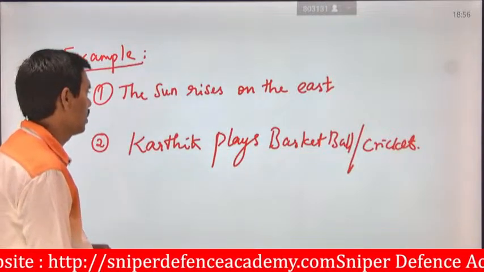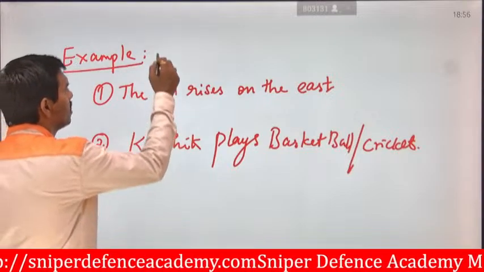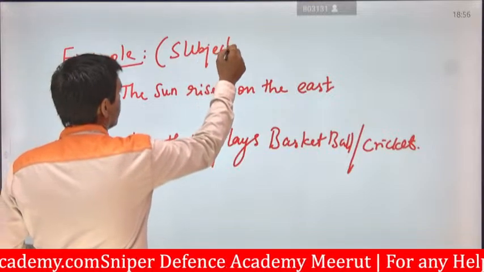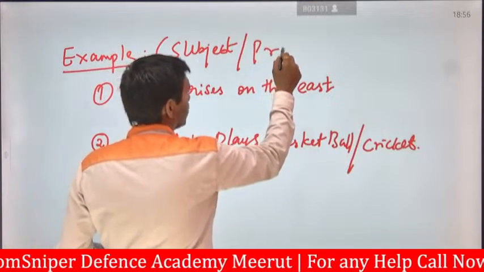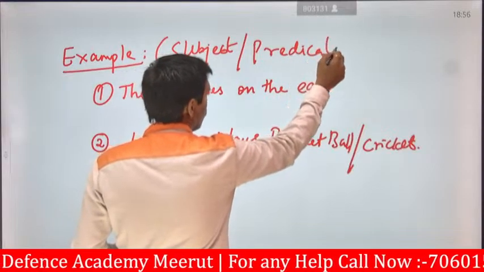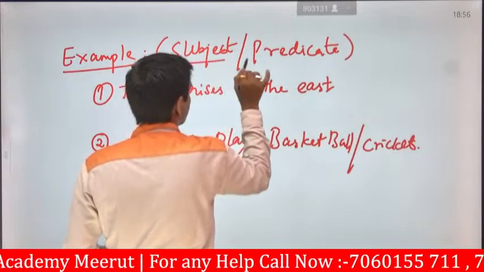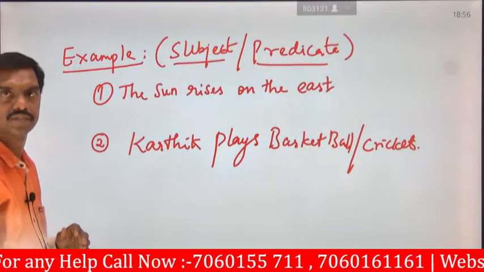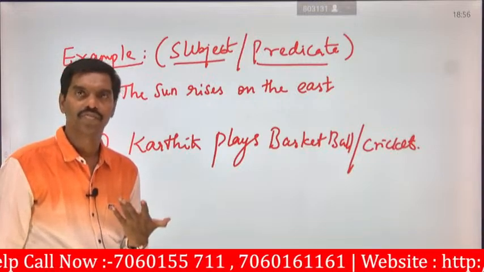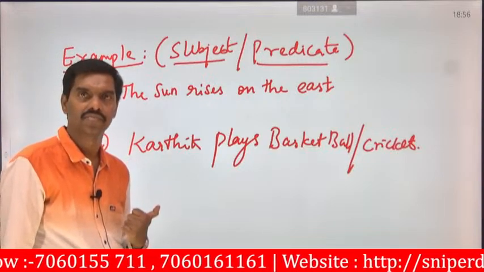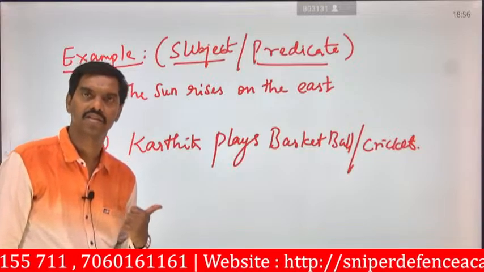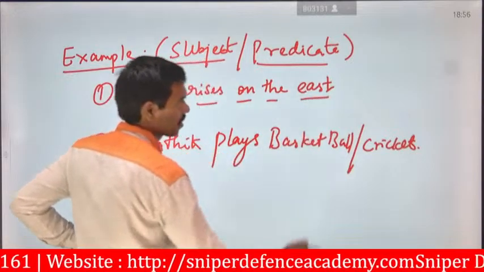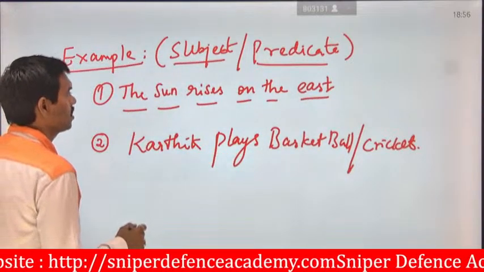Okay, so here what they are saying is how to identify the subject and how to identify the predicate. That is our role. Either this one or this one, you have to identify it. So how am I going to find this? First I am going to read these sentences. The sun rises on the east. Okay, so here what is the subject?